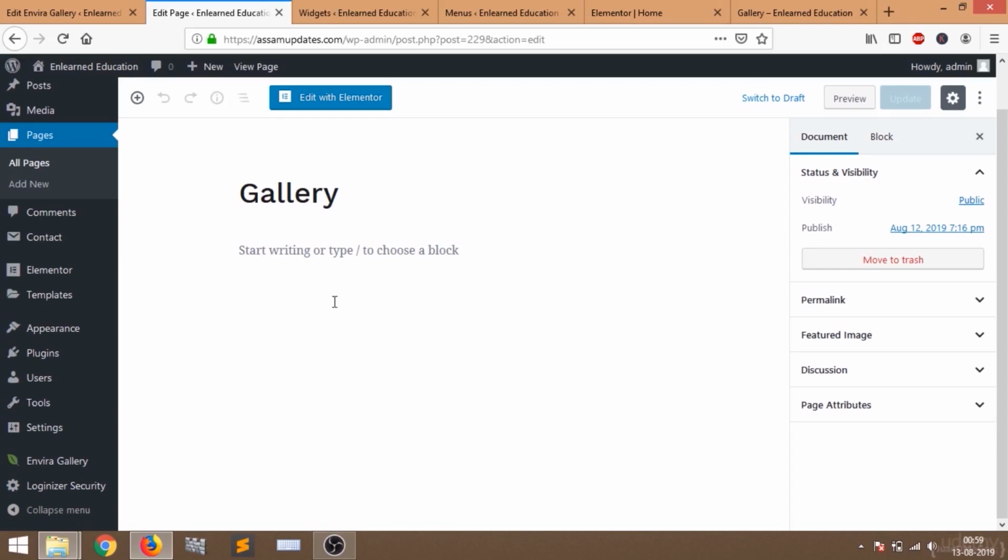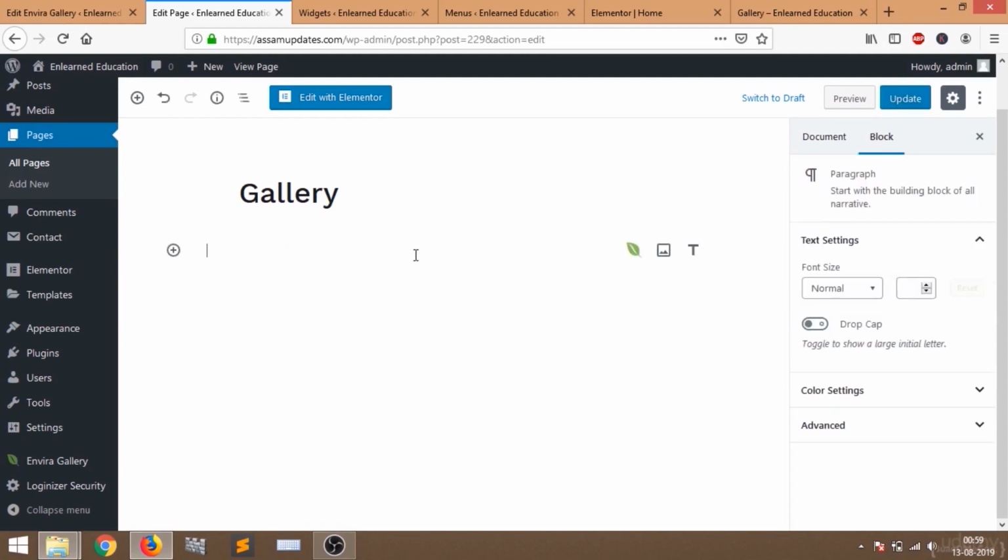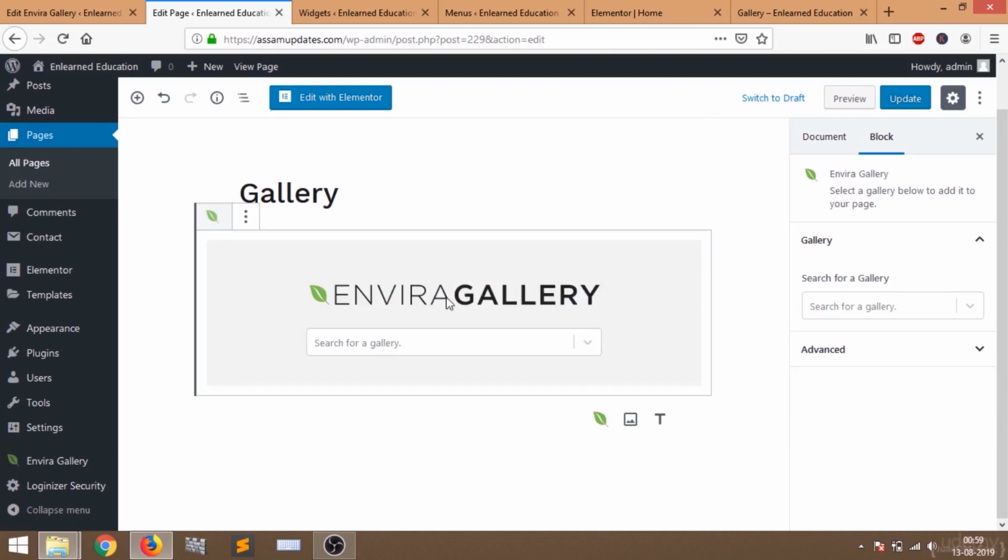To add the gallery, just click here: start writing or type to choose a block. Click here, and you can see a leaf. If you hover over this leaf, you have the option to add a gallery. Just click here and you will see all the galleries that you have added.